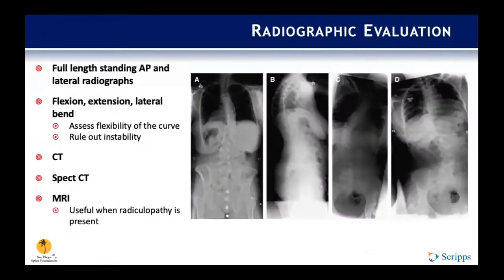So part of our radiographic evaluation, as we've seen in our case reviews, full-length standing AP and lateral radiographs are imperative in these patients. Oftentimes, flexion, extension, and lateral bend radiographs will be used to assess the flexibility of the curve and rule out any instability. And advanced imaging, including CT scan, SPECT CT, and MRI, which is especially useful when radiculopathy is present. These are pretty critical parts of our workup and help with operative planning.